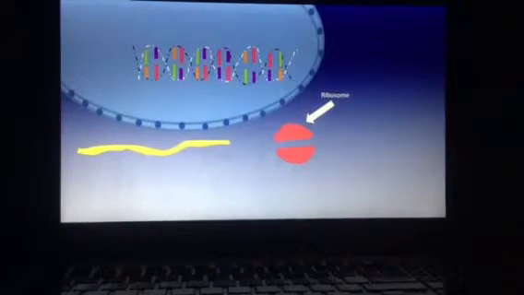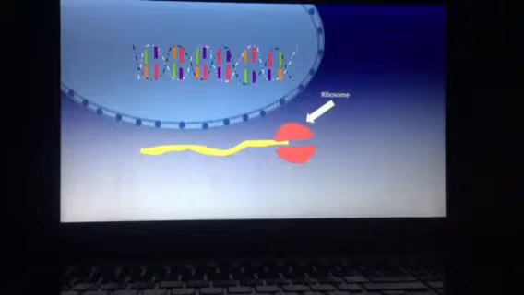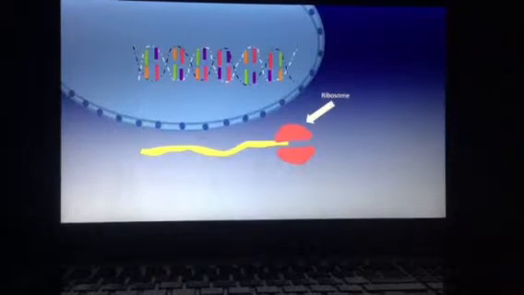Proteins are one of the 4 macromolecules. In order for proteins to be synthesized, a strand of mRNA must be made from DNA. Once the mRNA is made, it leaves the nucleus through a nuclear pore and into the cytoplasm. The mRNA will travel to a free ribosome or a ribosome on the rough endoplasmic reticulum.